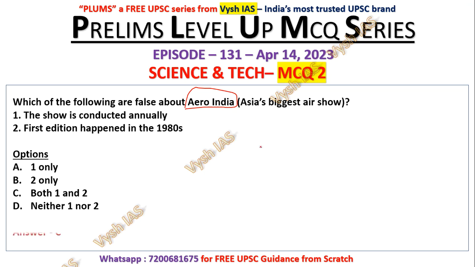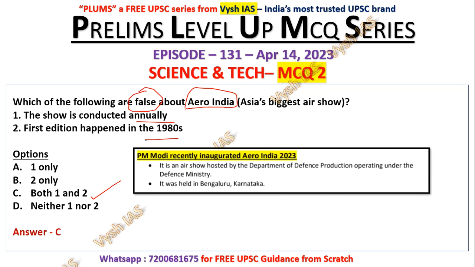So here the answer is C, both 1 and 2. Both 1 and 2 are false. Here it is false because it is not annual, it happens every 2 years. And it is not in the 1990s. I think in 1996 or something it happened for the first time, and it happens in Bangalore all the time.